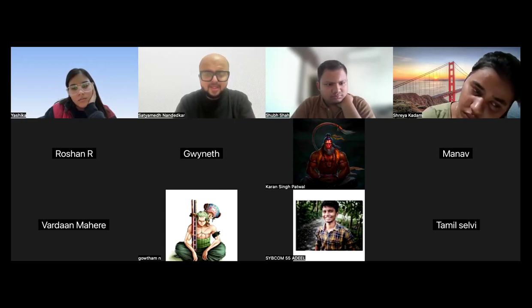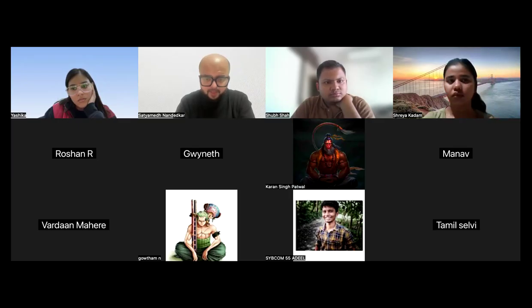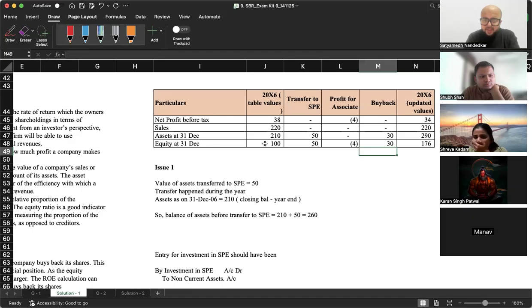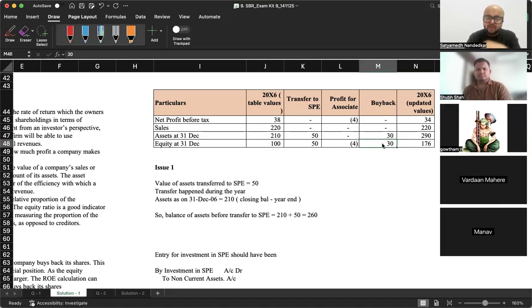कैसे rectify करेंगे? See, there is no rectification entry per se that you are recording, but understand one thing, कि while arriving at this balance of 100, 30 was subtracted. ठीक है, while arriving at this value of 100, 30 was subtracted. You have to make it comparable with the previous year. यहाँ पे 30 ऐड कर दो. ठीक है, and bank balance also got reduced. For what reason? The asset balance got reduced because of the buyback. So to rectify that, add up 30 here, and these are your updated values.